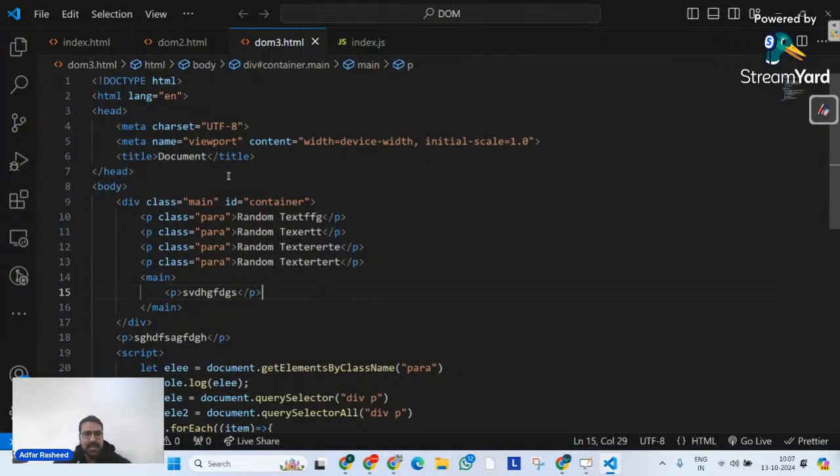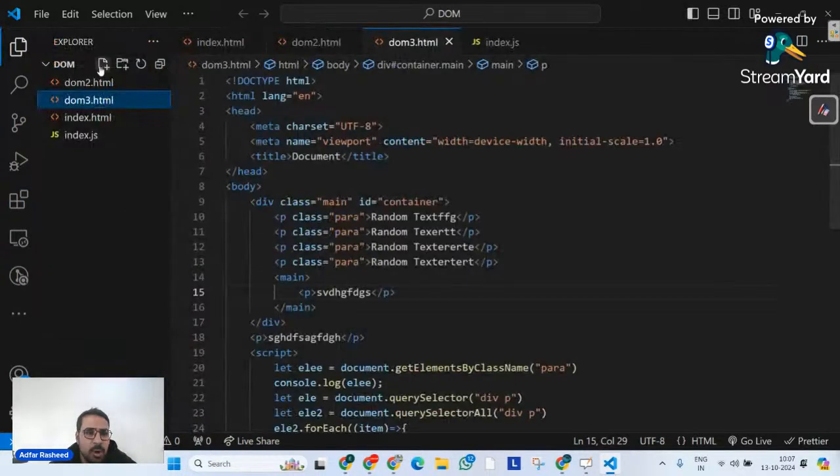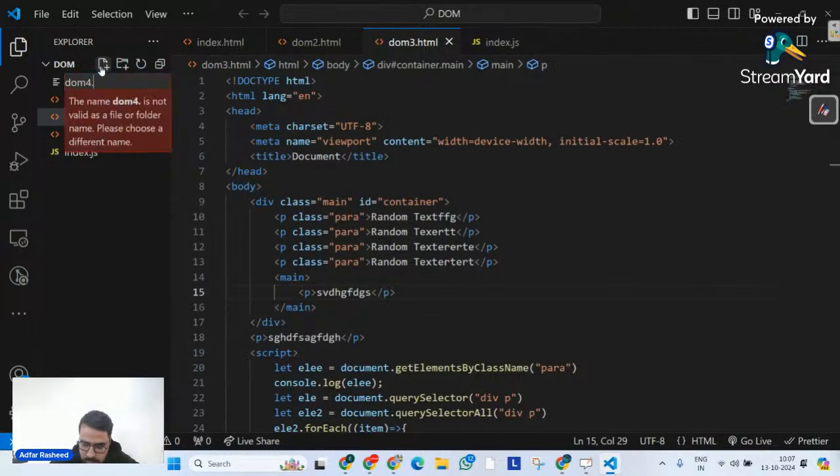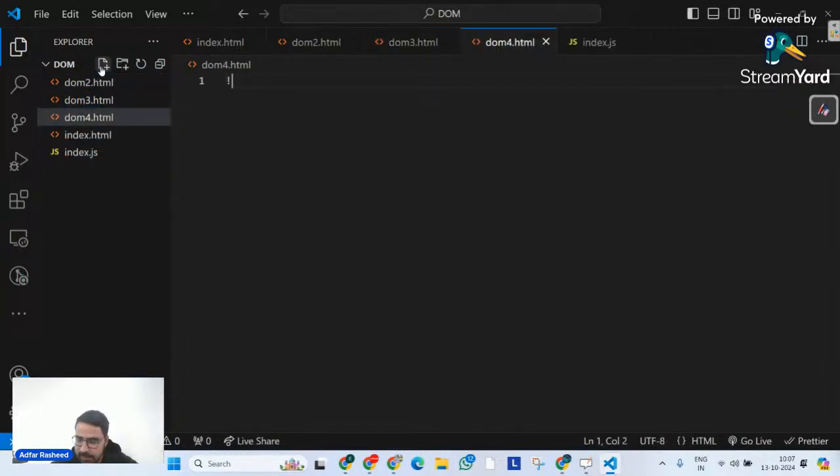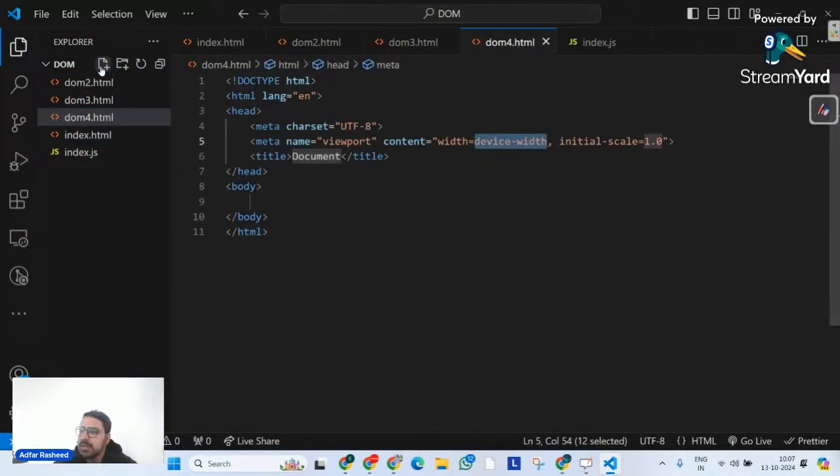So let me create a new file here with the name DOM4, and I will simply go and create a boilerplate in it. The first topic of today's class is understanding DOM traversal methods. What do we mean by DOM traversal methods? They simply allow you to navigate through the DOM tree and access different elements in relationship to other elements.